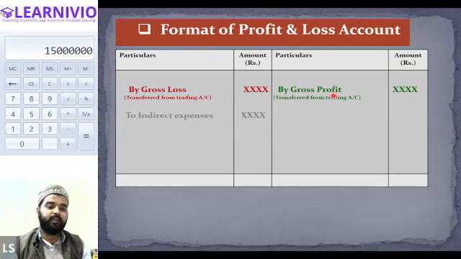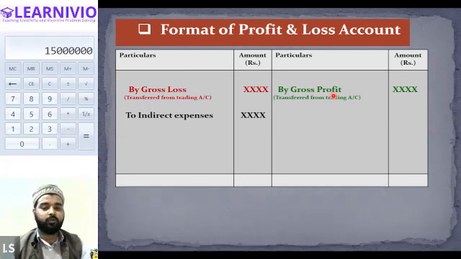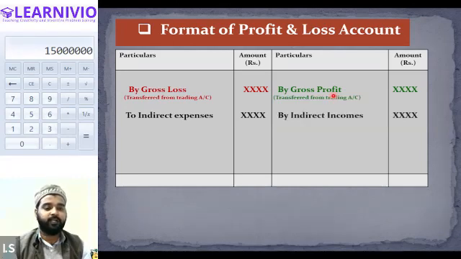Now after that, we basically write down all the indirect expenses on the debit side. All the indirect expenses are recorded on the debit side of the profit and loss account. Just like in the trading account, all the expenses were recorded on the debit side, similarly in the profit and loss account also, we record all the expenses on the debit side. And if there are indirect incomes, then those incomes will be written in the credit column of the profit and loss account.